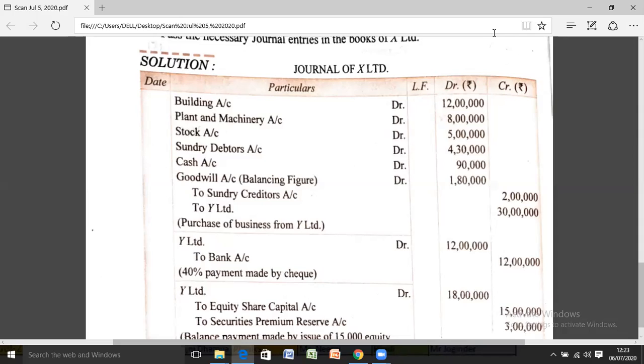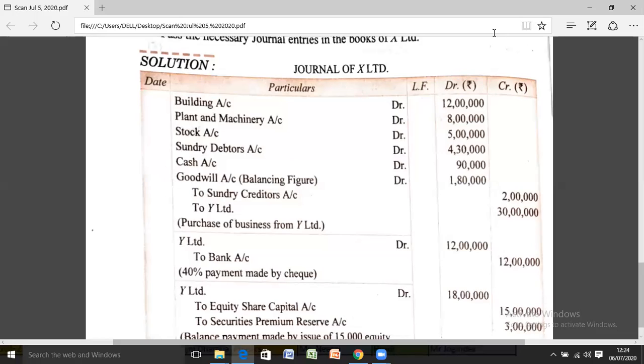The next entry: Y Limited debit to bank account. 40% payment is made by cheque. The total amount is rupees 30 lakh, and 40% is made by cheque. So 40% of 30 lakh will be 12 lakh. The entry will become: Y Limited, the vendor account, debit, the vendor is the receiver, to bank account, that is rupees 12 lakh.